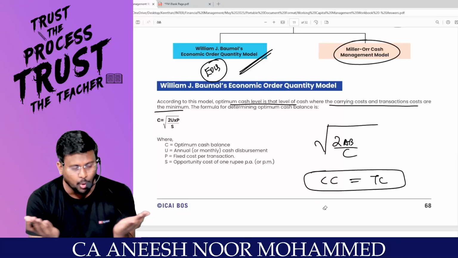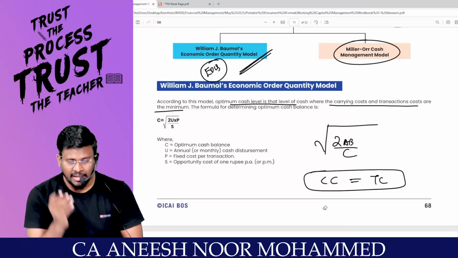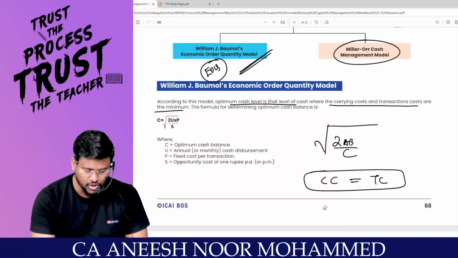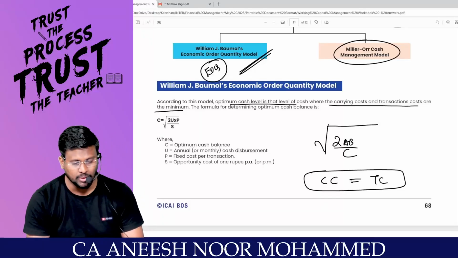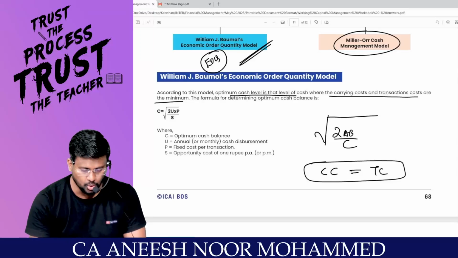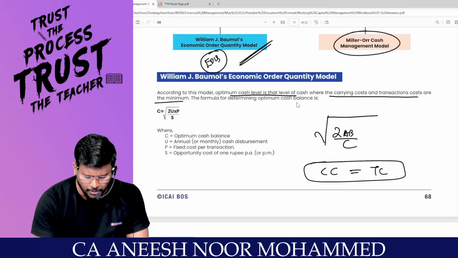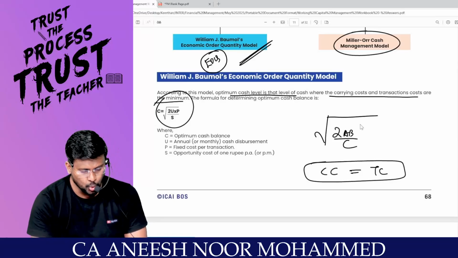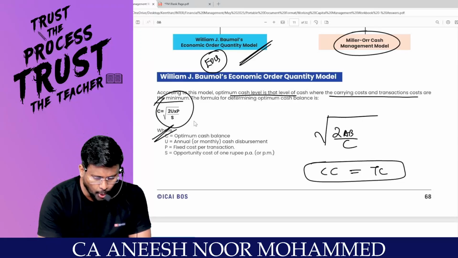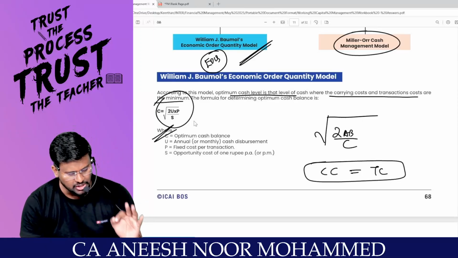What William Baumol's economic order quantity is saying is that it is a level at which the carrying cost will be exactly equal to the transaction cost. Formula for determining optimum cash balance, root of 2AB divided by C. What is C? Optimum cash balance. That is the maximum cash balance you have to keep.